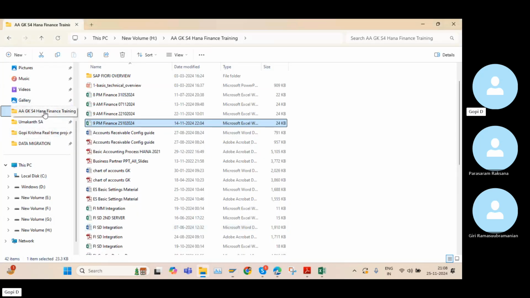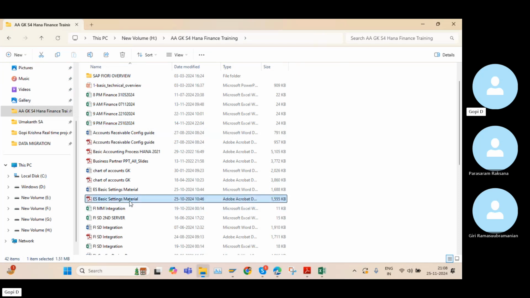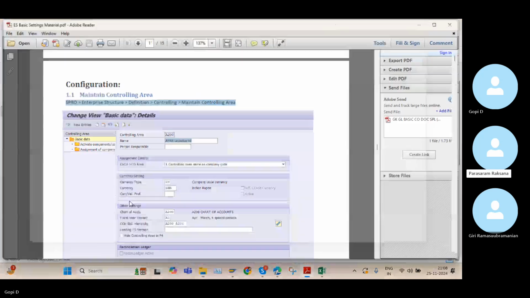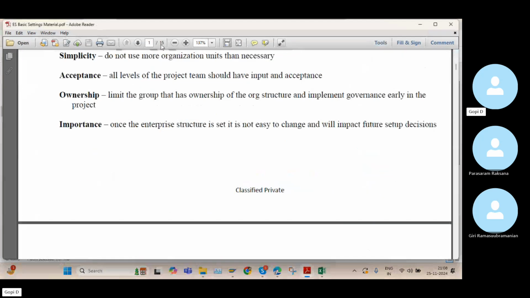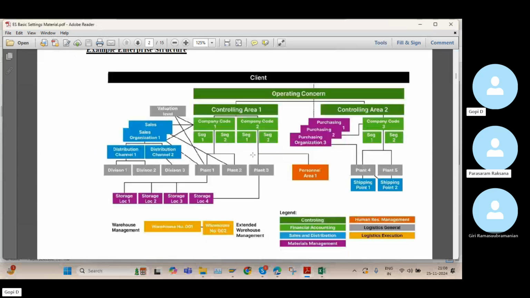For example, in enterprise structure, if you want to maintain our organizational structure, the highest organizational unit is the client. Client is nothing but our business. Under the client, we need to maintain the operating concern. Under the operating concern, there is a controlling area.